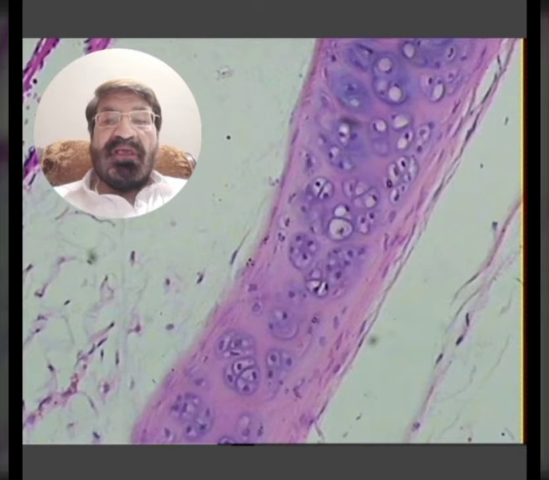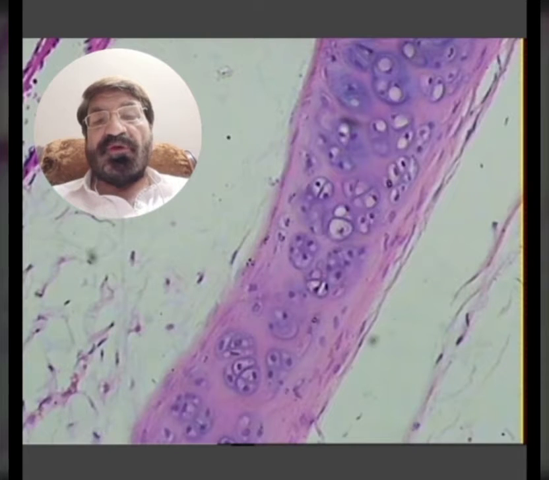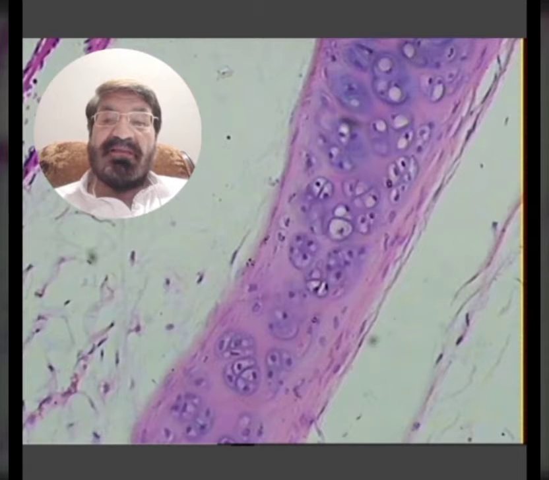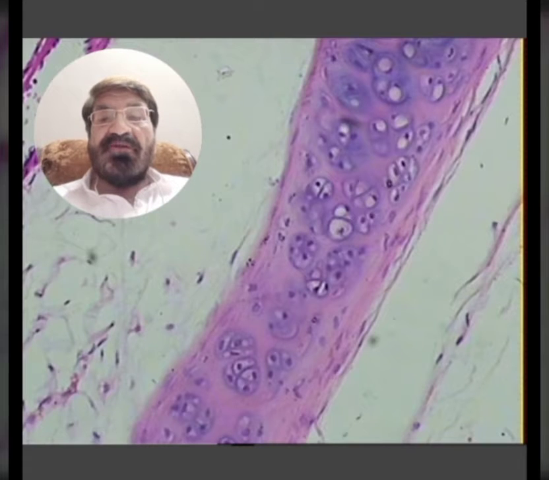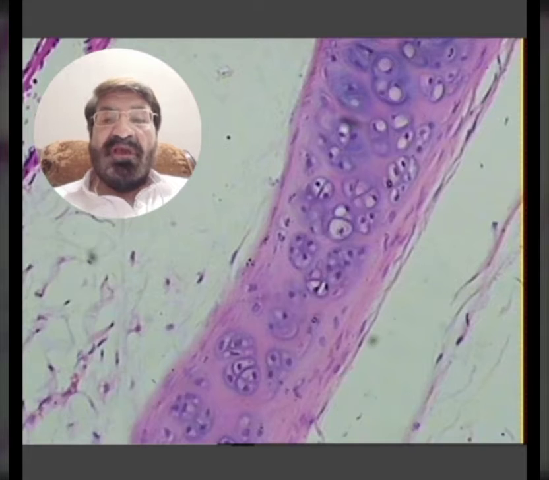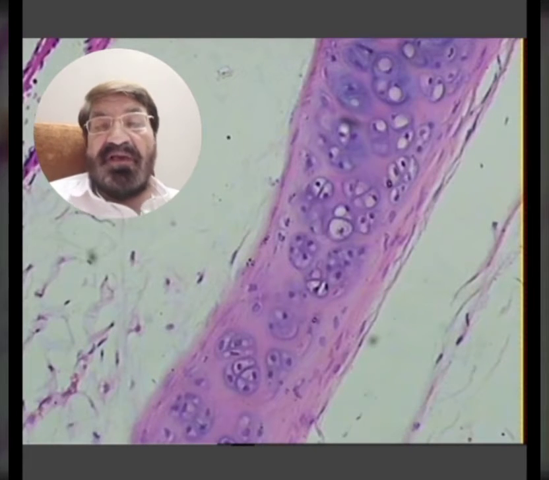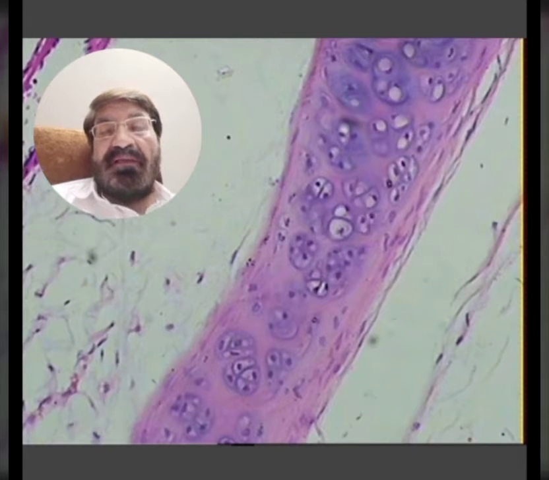Connective tissue, I have told you the classification of the connective tissue. Connective tissue is of many types. There are the connective tissues which are jelly-like, which are firm in consistency yet flexible like the cartilage. And there is a very firm and very rigid and solid type of connective tissue which is the compact bone. So this slide which is in front of you, this is the slide of the hyaline cartilage. I have divided the cartilage or classified the cartilage into three types, and the classification of the cartilage depends on the type and the visibility of the fibers.